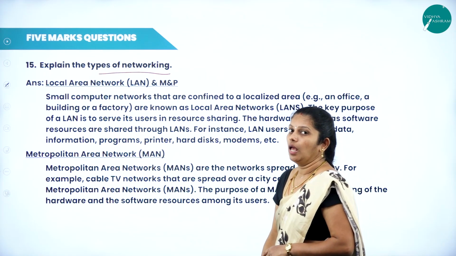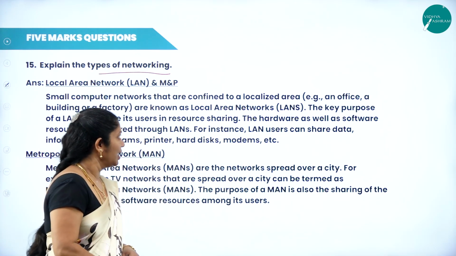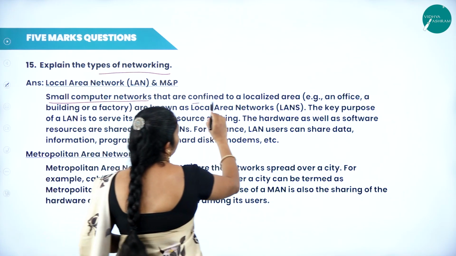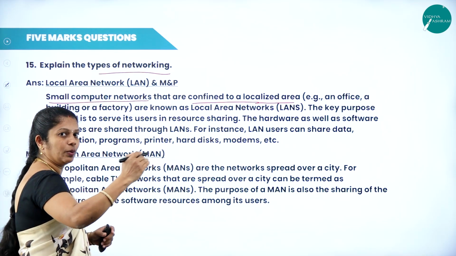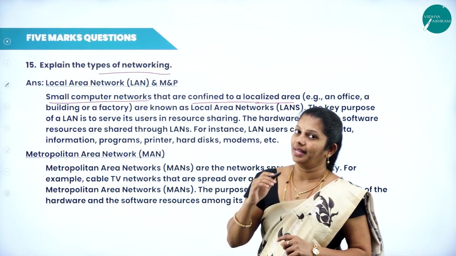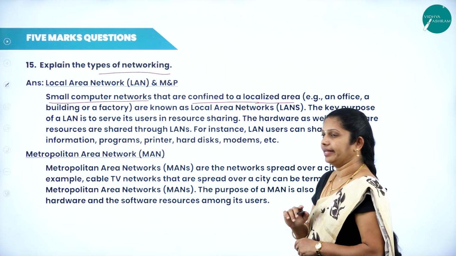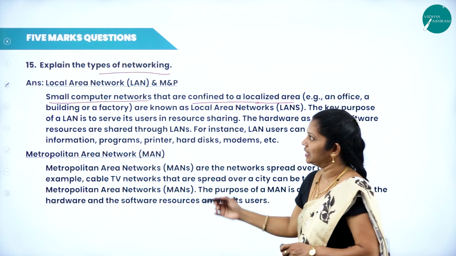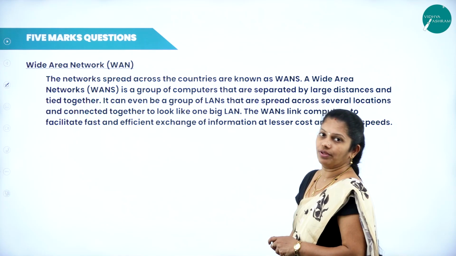Already I told you 3 types: local area network, wide area network, and one more is metropolitan area network. A local area network is a small computer network confined to a localized area, covering a small geographical area. Whereas in WAN, we can exchange from one country to another country. Whereas MAN, metropolitan area network, is in between LAN and WAN. That means we can exchange from one city to another city. These are the 3 types of networking: LAN, WAN as well as MAN.